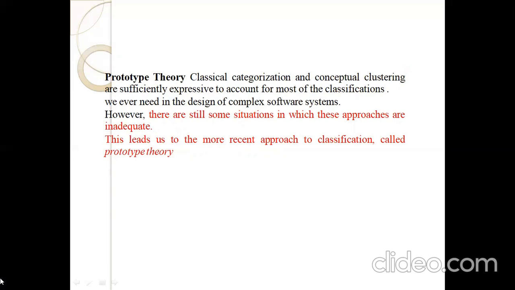Prototype theory means if any class is not divided by classical categorization or conceptual clustering, that class belongs to prototype theory. This leads to a more recent approach to classification called prototype theory. That is, if the classes do not belong to classical categorization or conceptual clustering, they belong to prototype.